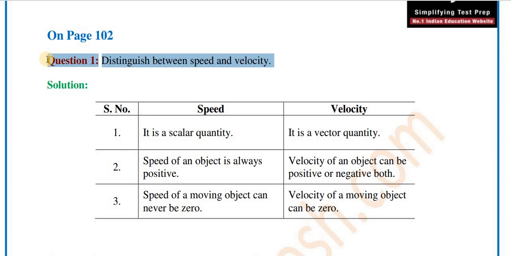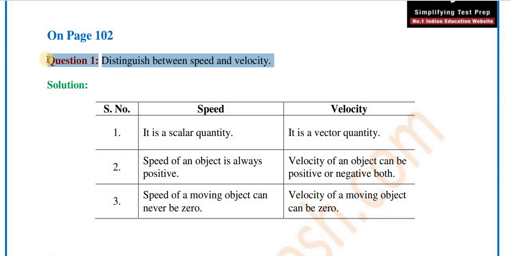So the speed of an object is always positive, while the velocity of an object can be positive or negative. Displacement can be zero as well, but distance cannot be zero. So the velocity of a moving object can be zero, but the speed of a moving object can never be zero.